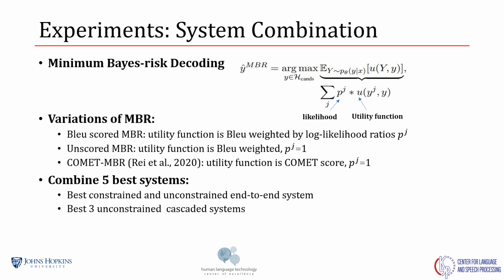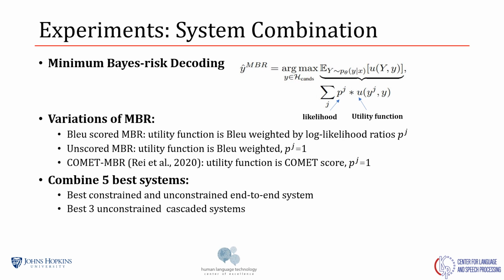We experiment with several variations of the MBR. First, we use the BLEU-score MBR, which basically uses BLEU score as a utility function and log likelihood p_j ratios from the model. We also have the unscored MBR, which also uses the BLEU score as a utility function, but the weights are equally likely, they are all equal to 1. And we also experiment with the COMET utility function with the MBR. For the system combination, we're combining the 5 best systems, the best constrained and unconstrained end-to-end systems, and the best 3 unconstrained cascaded systems.